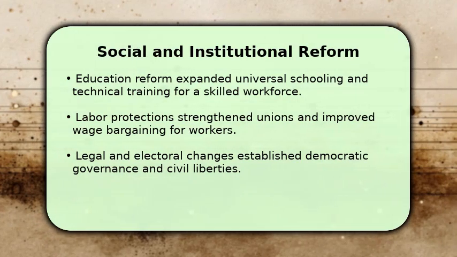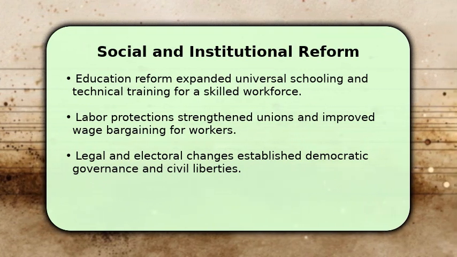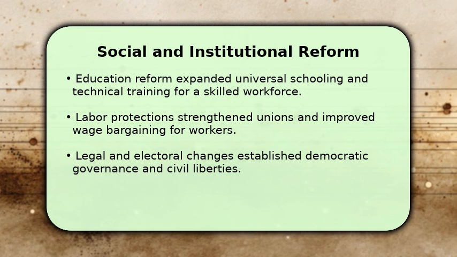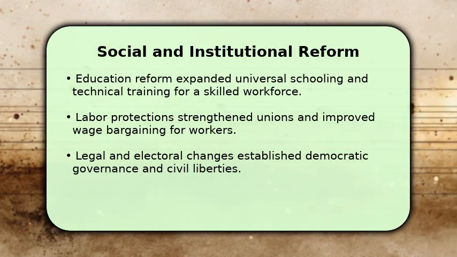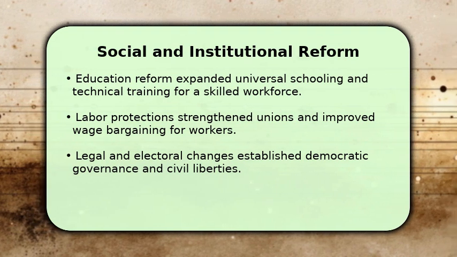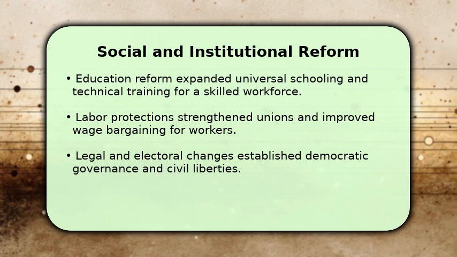Post-war Japan rebuilt its society by investing in people and institutions in a compassionate, practical manner. Universal education and vocational training created a highly skilled workforce ready for new industries. Labor reforms and social safety measures reduced unrest and supported consumption.